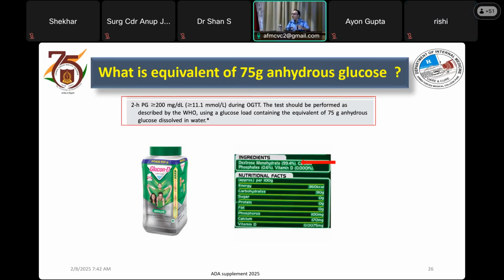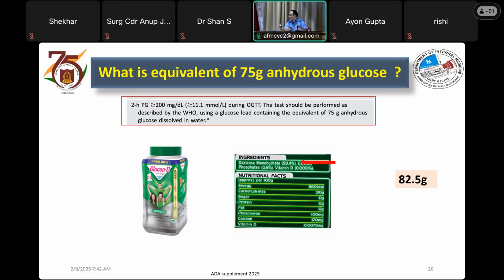So there has to be some kind of conversion factor, as brought out by the biochemistry resident. The conversion factor is that 75 gram of anhydrous glucose is equivalent to 82.5 gram of monohydrous glucose. And this is important because most of the labs, and we would know, are not practicing this. So, is there any other biochemistry resident?